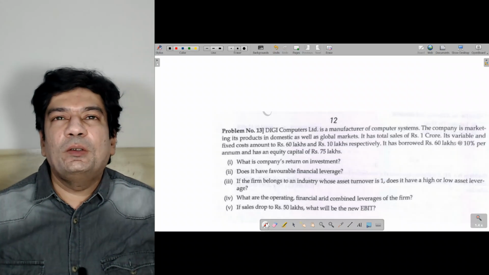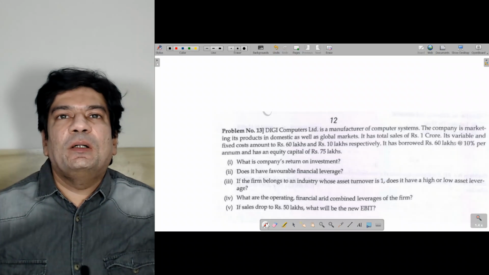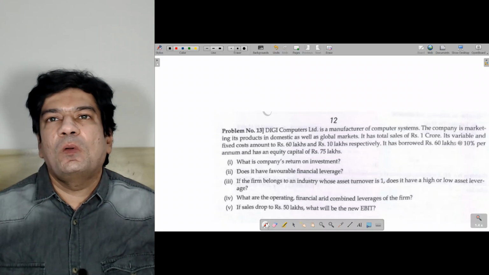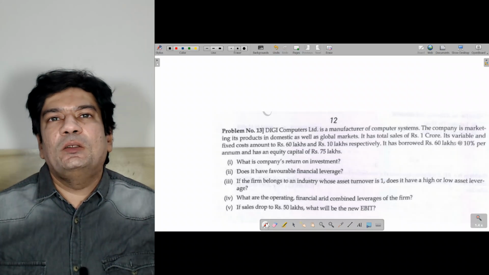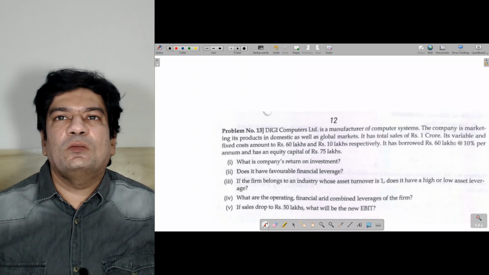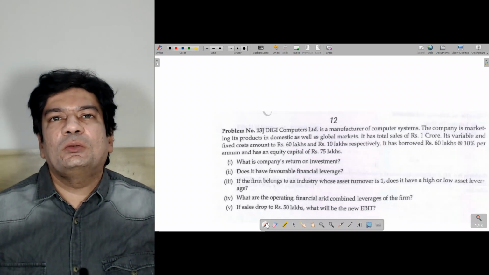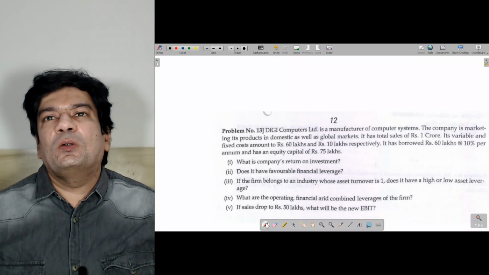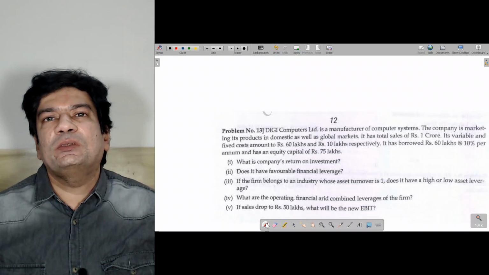So now we are going to our next sum, which is the 12th one. DG Computers Limited is a manufacturer of computer systems. The company is marketing its product in domestic as well as global markets. It has total sales of 1 crore. Its variable and fixed costs amount to 60 lakhs and 10 lakhs respectively. It has borrowed 60 lakhs at 10% per annum and has an equity capital of 75 lakhs.